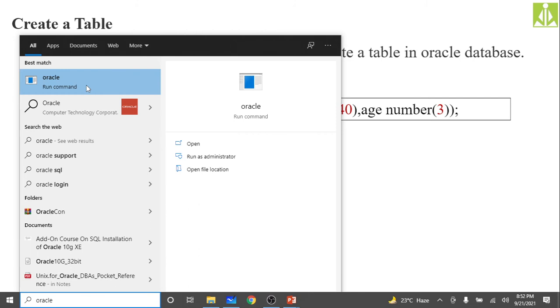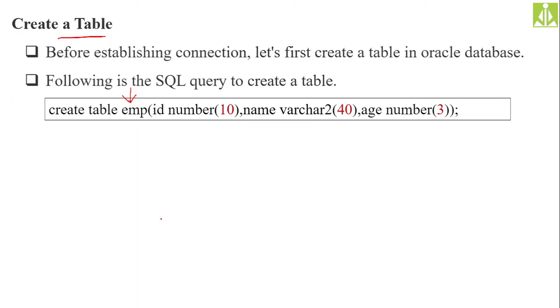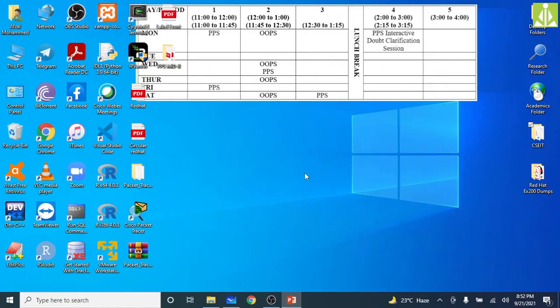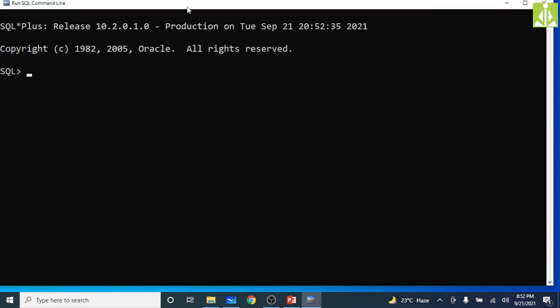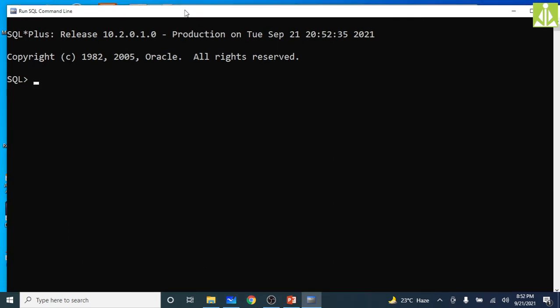It is opening the Oracle run command. So no, it is not opening. So let me just go to my desktop, because there only I have the command prompt. Yeah, this Run SQL command prompt, I'm opening this one. So on this command prompt we can interact with the database.